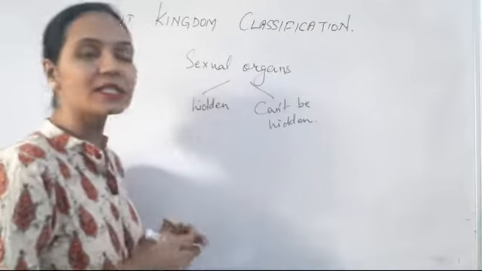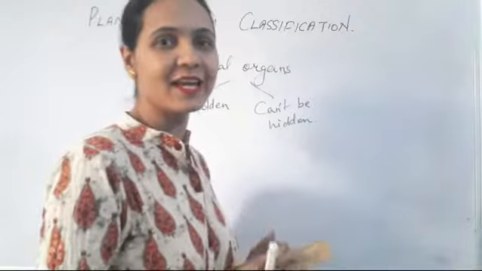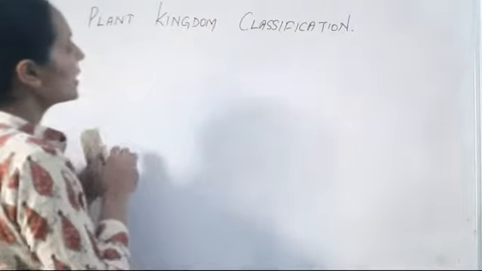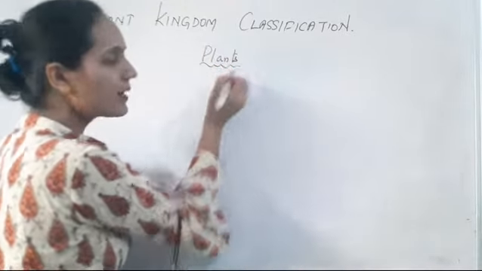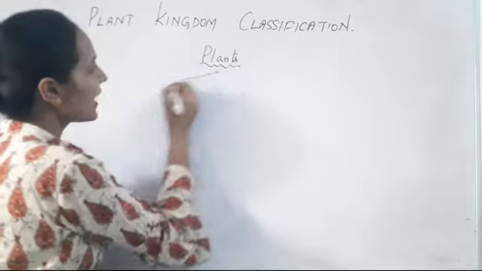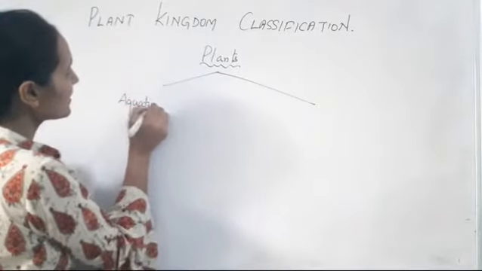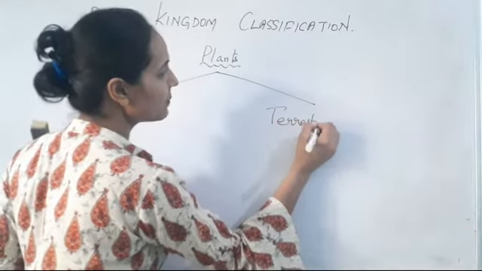So let's discuss the classification of the plants, so that each class can be described in the future classes. If we talk about the general classification, plants are classified into aquatic as well as terrestrial plants.